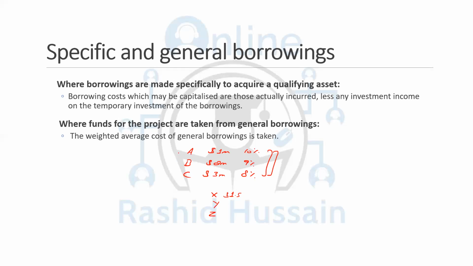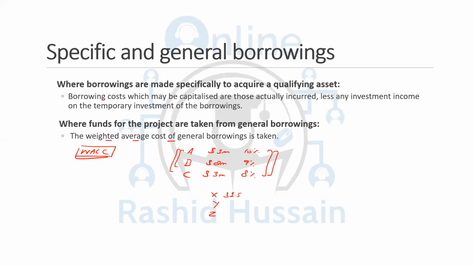So when you have multiple borrowings and you are financing a wide range of assets from them, the standard says you need to calculate the weighted average cost of capital, which is known as the WACC. And when you have specific borrowings that involve a specific rate, it makes life easier: you just take the rate and calculate the borrowing cost.